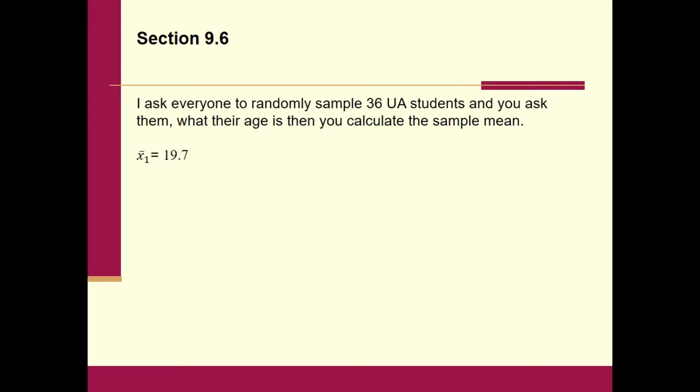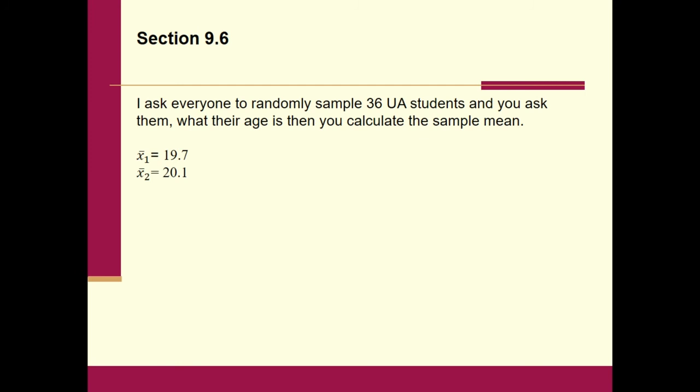So the first person reports back to me, and the first person got a sample mean of 19.7. So notice here I put an X bar, right? That's the sample mean, okay? And it turned out to be 19.7. The second person, when they calculated their sample mean, their sample average, if you will, came out to 20.1.